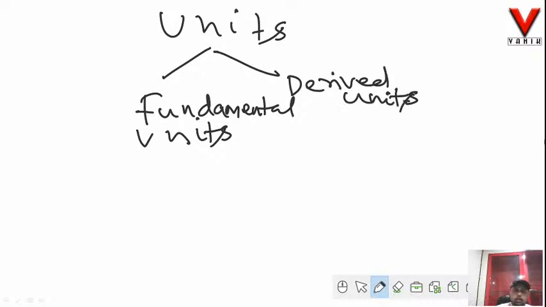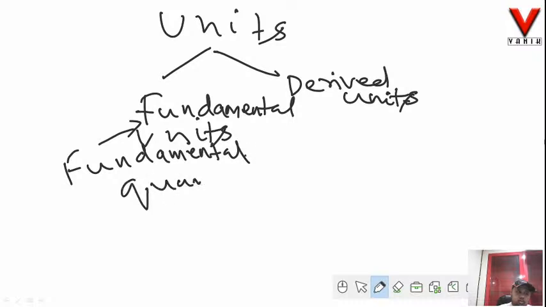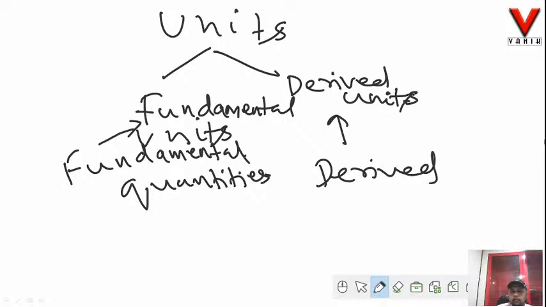Now we use fundamental units for fundamental quantities, and derived units are used for derived quantities.